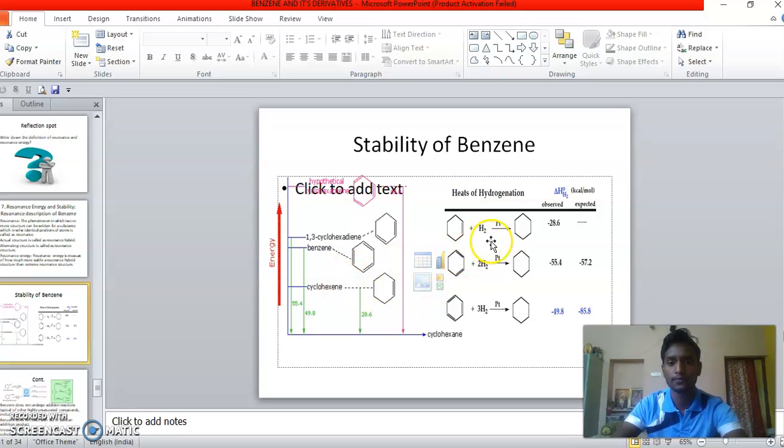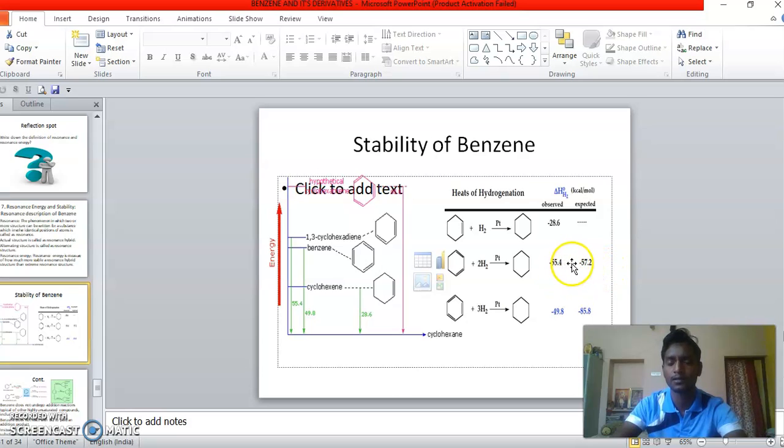In this first case, 1,3-cyclohexadiene, the energy observed is 28.6. Then cyclohexadiene, energy observed 55.4 and expected energy 57.2.